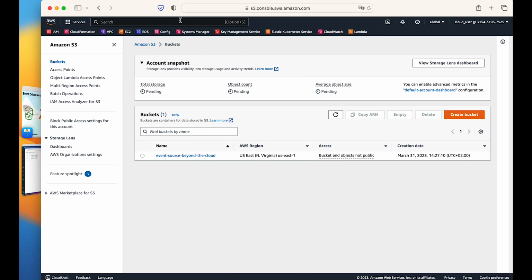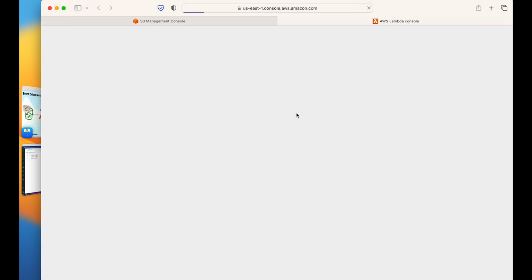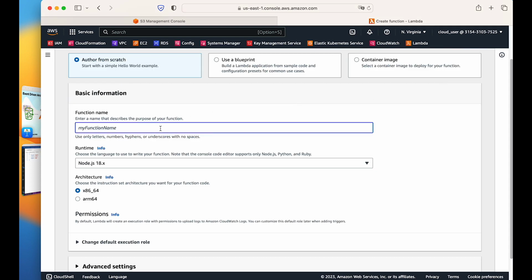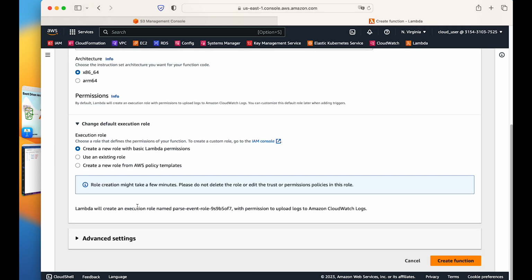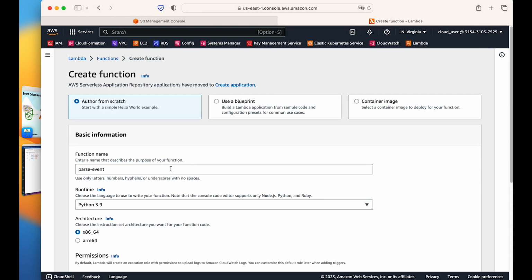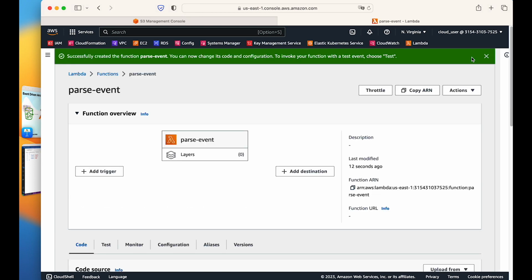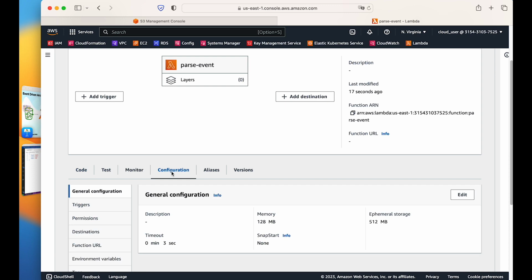We go again here, our management console, and we open up Lambda. We create one function and give the function a name called parse event, and this function we will do it with Python 3.9, and I will not change any permission here. I will use the default permission, and then we will create the function. Do remember to give this particular function a role.